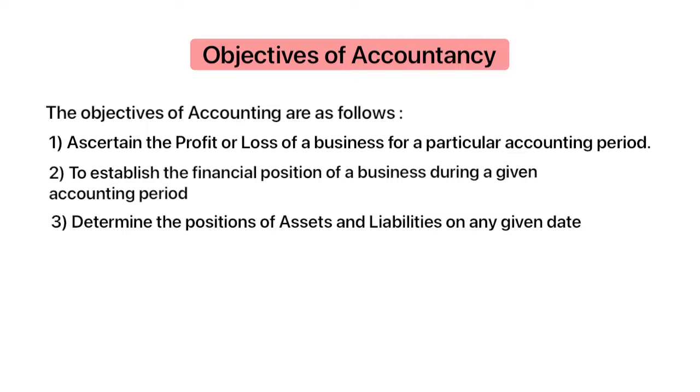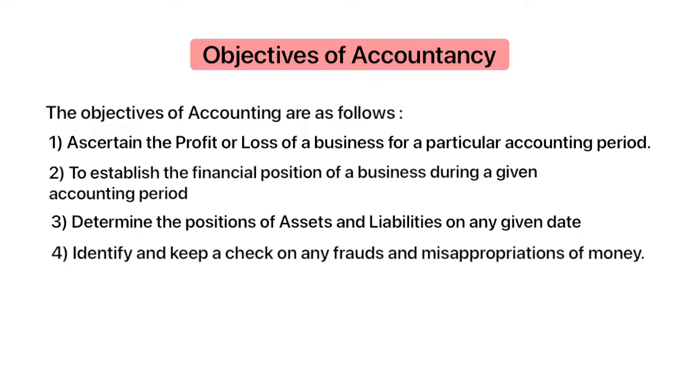Third objective is to determine the positions of assets and liabilities on any given date, which means the overall financial position of a company is determined by the quality of current assets and liabilities. All these assets and liabilities of the company are recorded in order of date wise. So accounting helps us to determine the financial position of an asset and liabilities of a particular date.